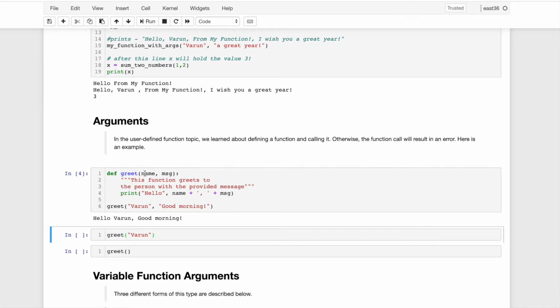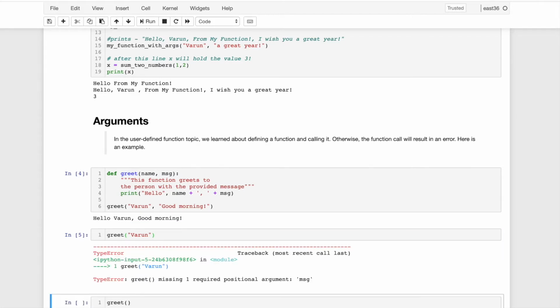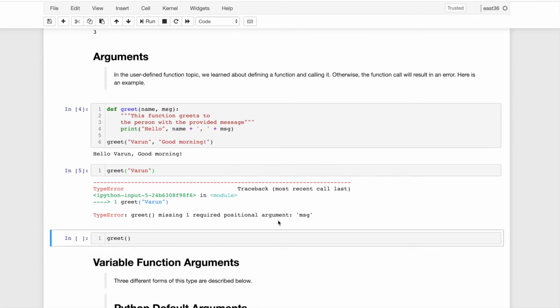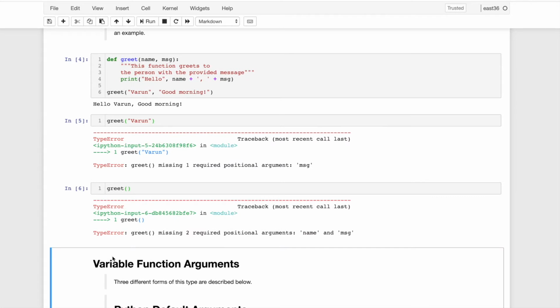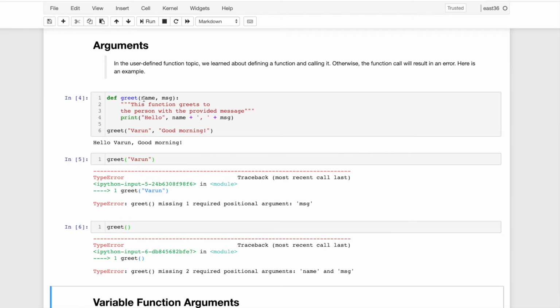For example, I defined a function with two arguments. If I call it with one argument, it will throw an error saying the message argument is missing. Similarly, if I define this greet function with two arguments but call it without any, it shows an error like missing 2 arguments. Whatever arguments we define the function with, we have to pass them. That is necessary. If we define 2 and call with 1, it will throw such an error.